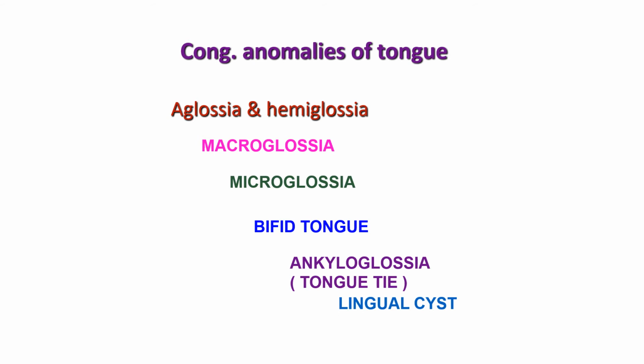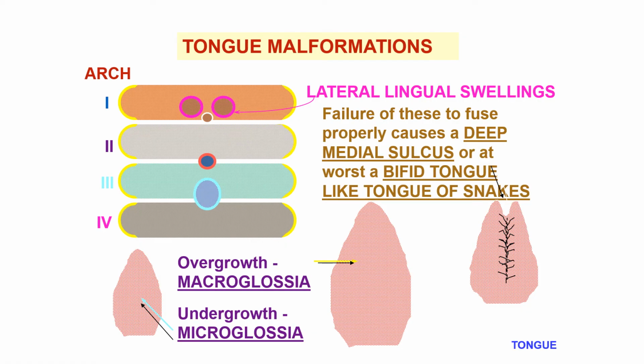Now lingual cyst. Sometimes there is formation of a cyst, which is called a lingual cyst. So these are some anomalies related to development. Another malformation: in the first arch, failure of the lateral lingual swellings to fuse probably causes a deep medial sulcus or, at worst, a bifid tongue, like the tongue of a snake. Overgrowth is macroglossia, undergrowth is microglossia. So these are the different derivatives of the arches of the tongue.